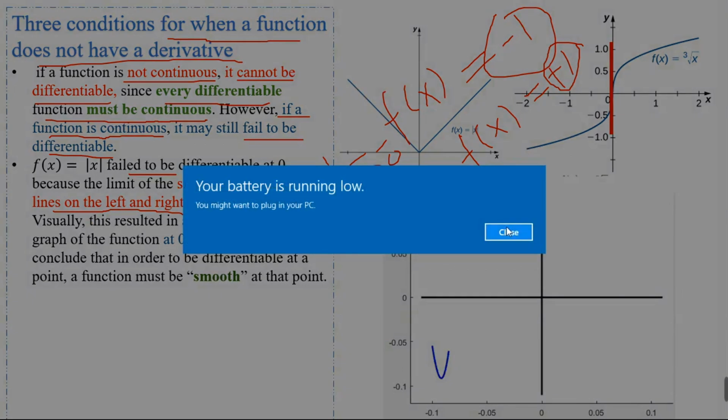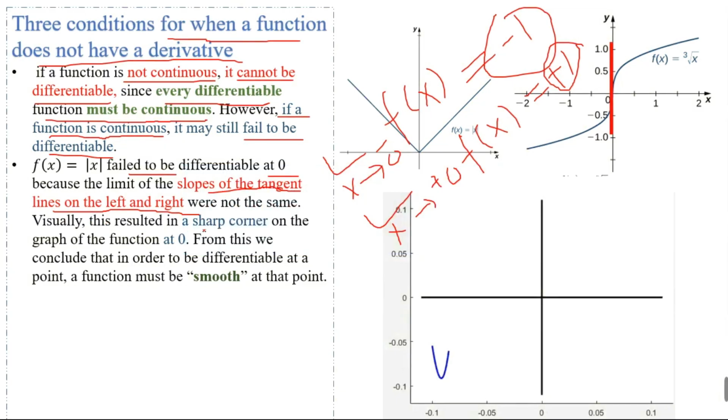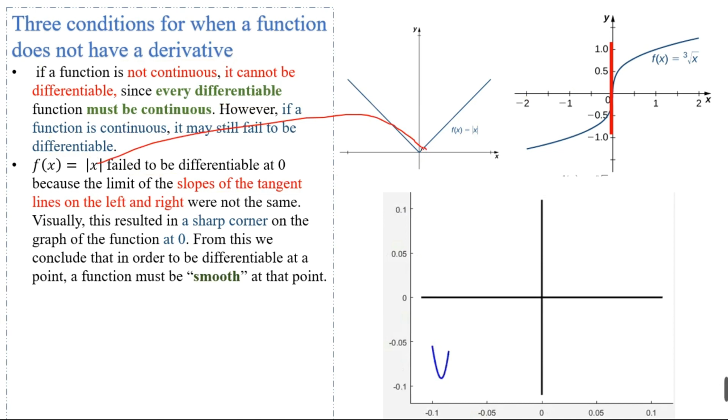So visually, this results in a sharp corner on the graph of the function at x = 0. We can see that this is the graph of this function, and at x = 0 we have a sharp corner. From this we conclude that in order to be differentiable at a point, a function must be smooth at that point.